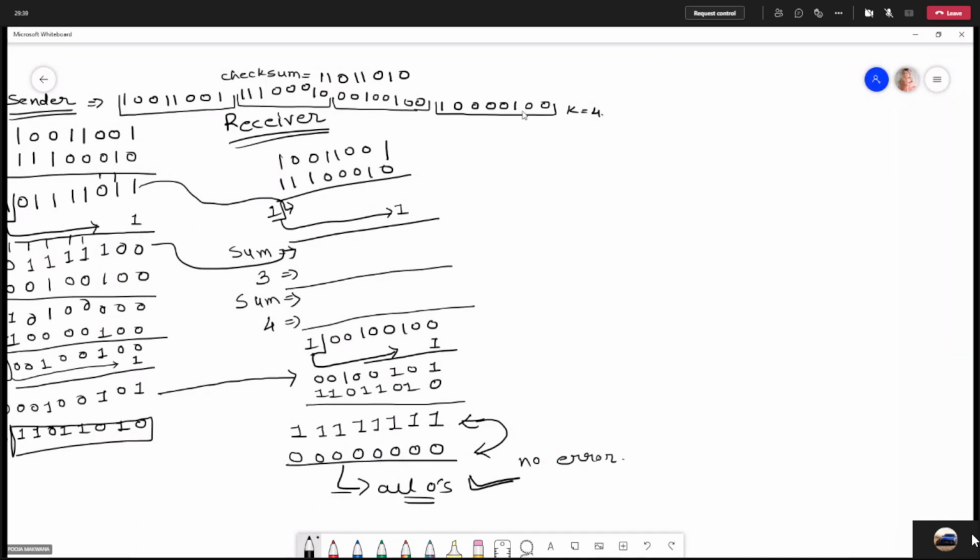So let me corrupt it somewhere. I'm writing 1 over here instead of 0, right? And what a receiver will be doing, receiver will be adding everything, right? Adding all the segments, right?